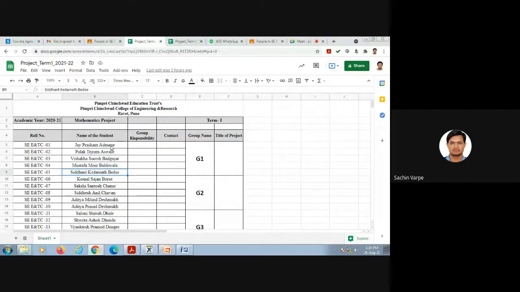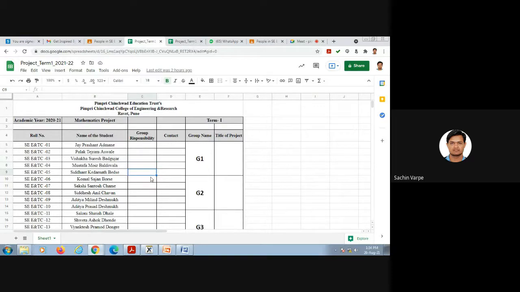The first step towards the maths project is the selection of your representative and the selection of a title. You need to discuss among these groups the title of the project, and once it's selected, the group representative has to enter the title of the project here. Suppose Vishakha is the representative, then the others are the members of this group. This is just an example.